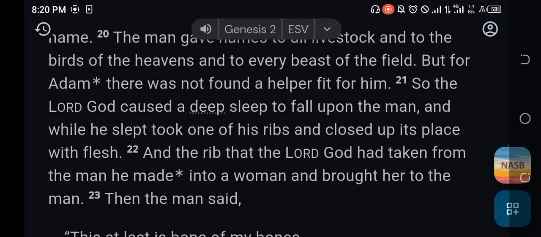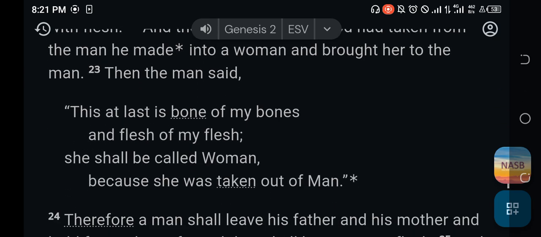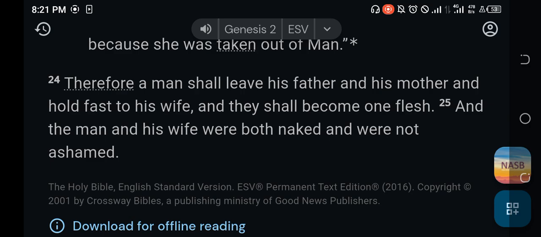So, let's look at Genesis chapter 2, verse 22. Okay, let's go to 24, where the purpose of marriage was mentioned. The Bible says, therefore a man shall leave his father and his mother and hold fast to his wife, and they shall become one flesh. So this is showing that marriage was important, and the sons of Adam were to have wives.